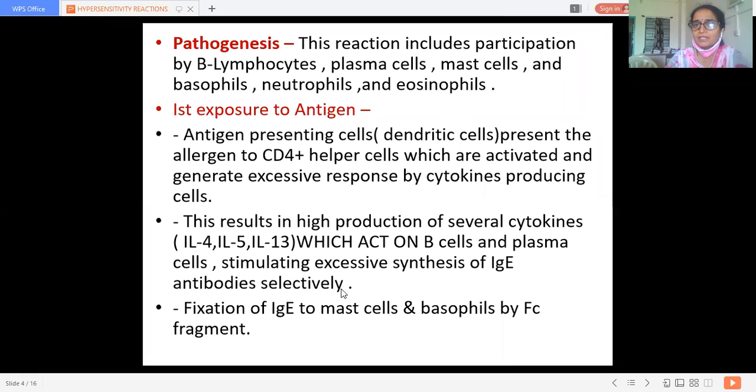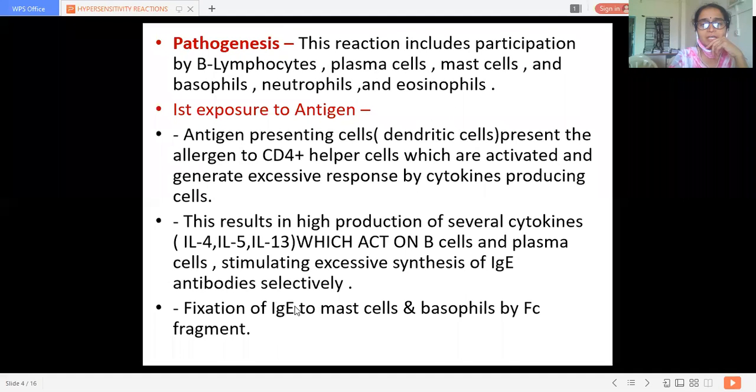So what is the chain of reaction? Allergen enters the body. There is stimulation of formation of CD4 plus helper cells. The CD4 helper cells get activated, and they stimulate the cytokine producing cells. Then there is exaggerated production of cytokines, that is interleukin 4, 5, 13. These interleukins act on the plasma cells and stimulate the excessive synthesis of IgE immunoglobulins. Okay, so IgE immunoglobulins get secreted.